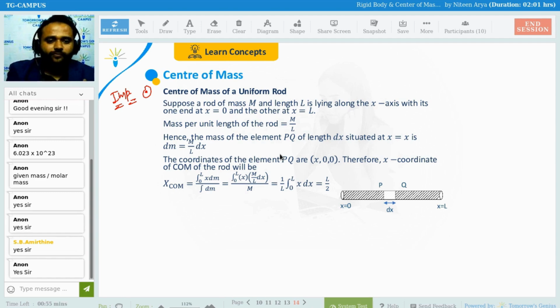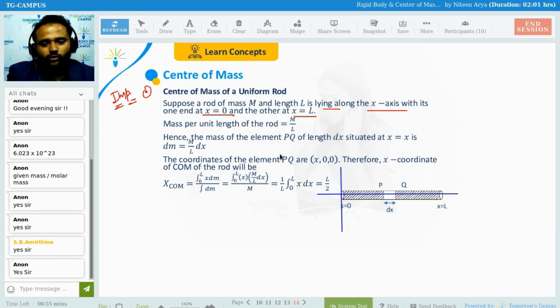So, center of mass for a uniform rod. Uniform rod means the mass is going to be distributed uniformly, that is not going to change with distance. So suppose a rod of mass m and length L is lying along the x-axis. As you can see, it is lying along the x-axis, with one end at x equals 0 and the other at x equals L. At one end we can do this thing also: I just make an origin over there. So this is at x equals 0 and this is at x equals L.